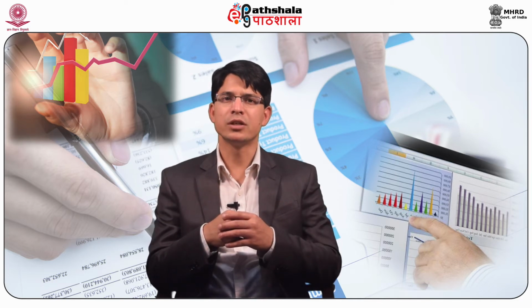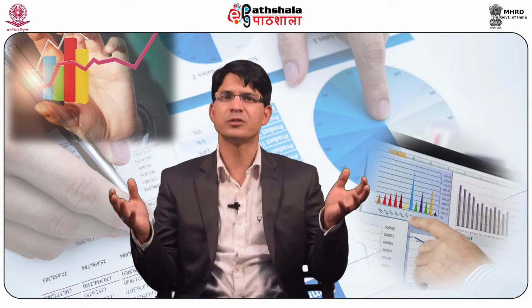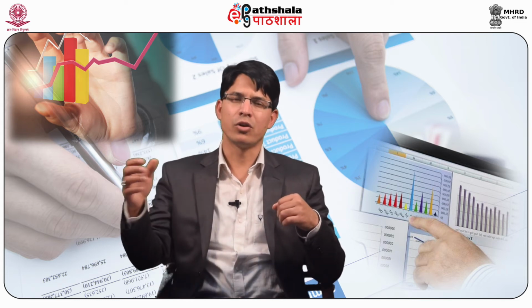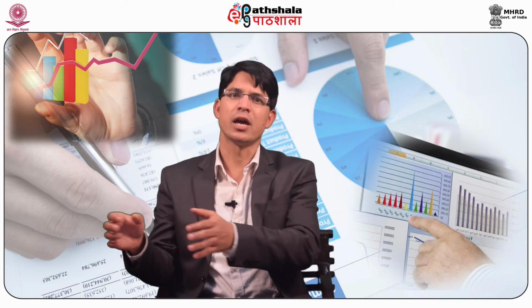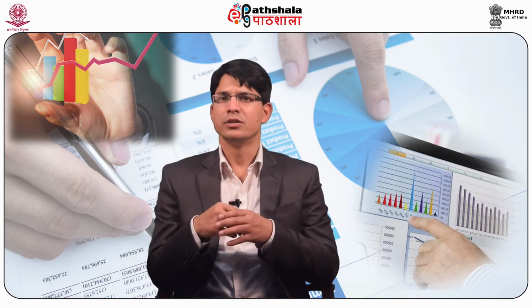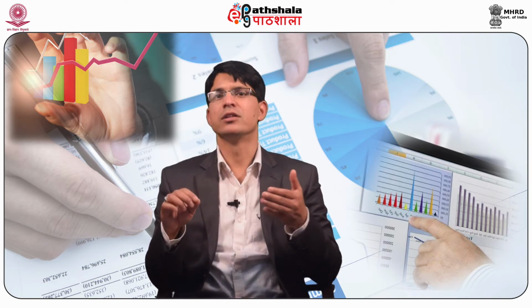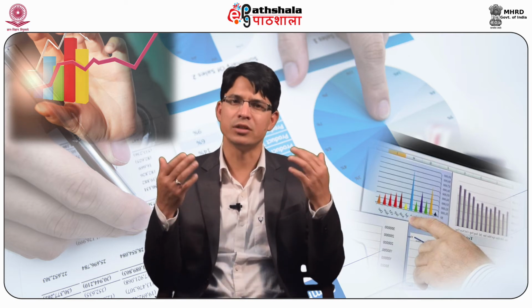Thus, journal is a simple book of accounts in which all the business transactions are originally recorded in chronological order and from which they are posted to ledger accounts at a convenient time. Journalizing refers to the act of recording each transaction in the journal, and the form in which it is recorded is known as journal entry.